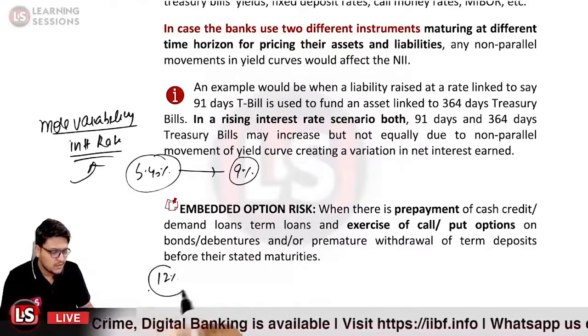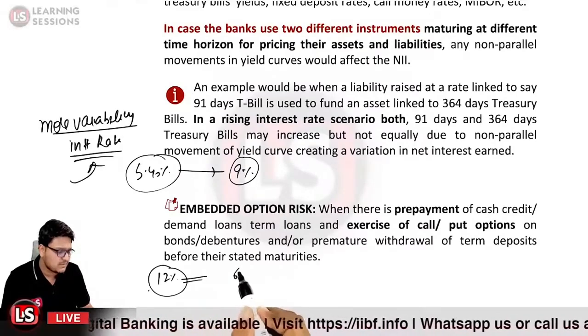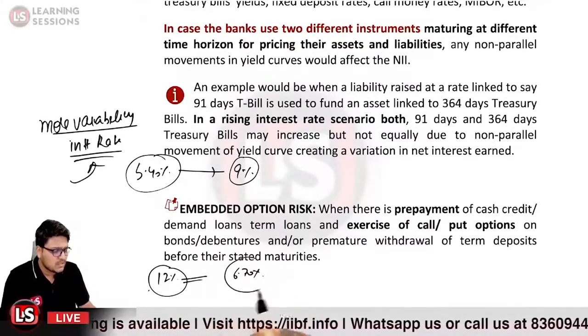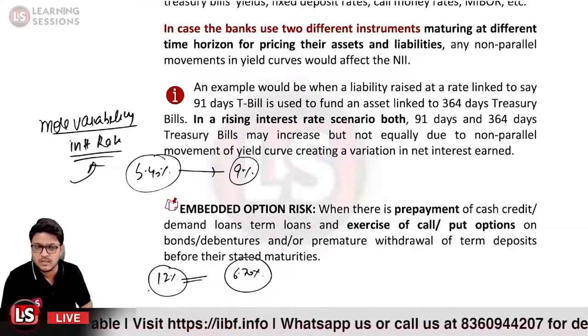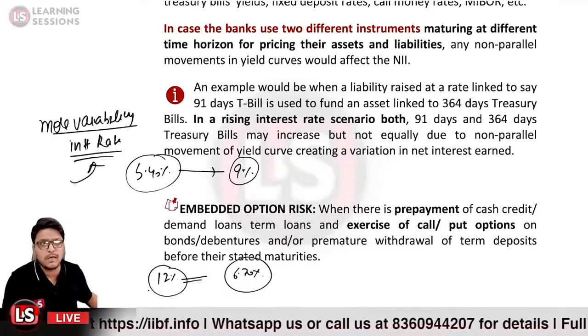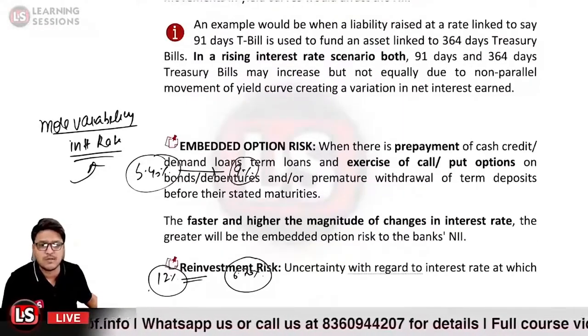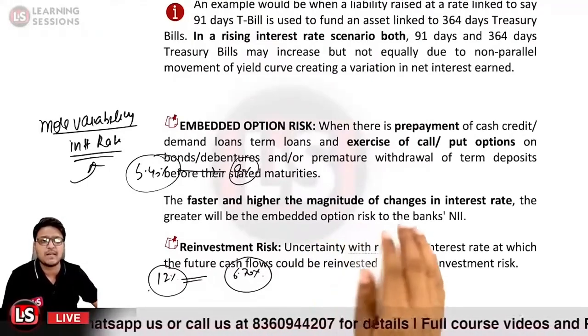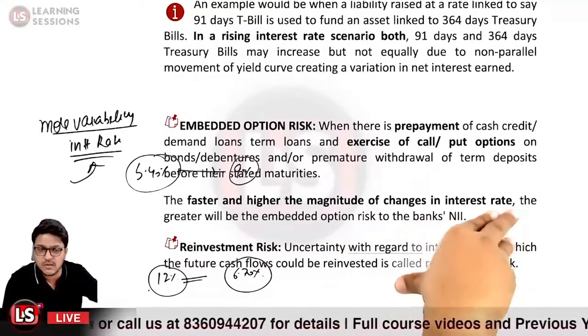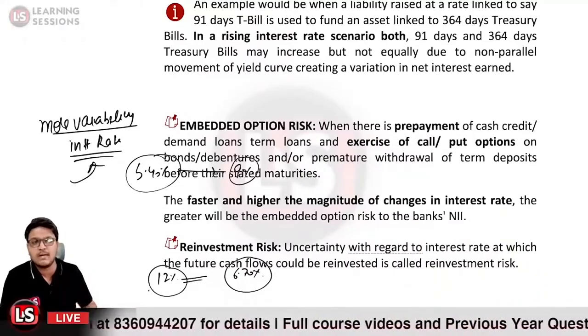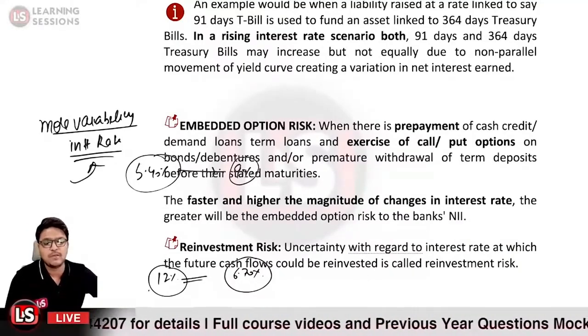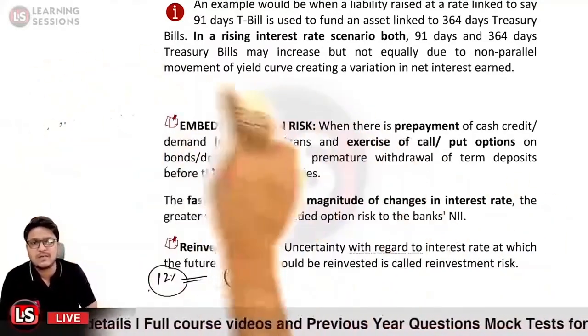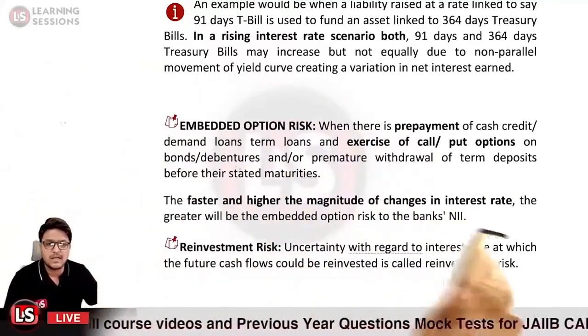Also, if a loan was extended at 12%, and now the housing loans are at 6.70%, definitely the borrowers are going to prepay the loan amount. So the faster and higher the magnitude of the changes in the interest rate, the greater will be the embedded option risk related to it, and it impacts the net interest income.